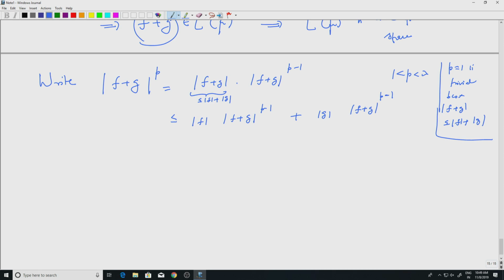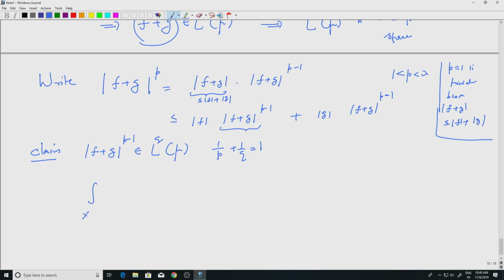Okay, so now the point to note is that I claim this function, mod f plus g to the p minus 1, is in LQ. I want to apply Holder's inequality. For Holder's inequality I need two functions, one in LP, the other in LQ, where 1 by p plus 1 by q equals 1. I claim this.